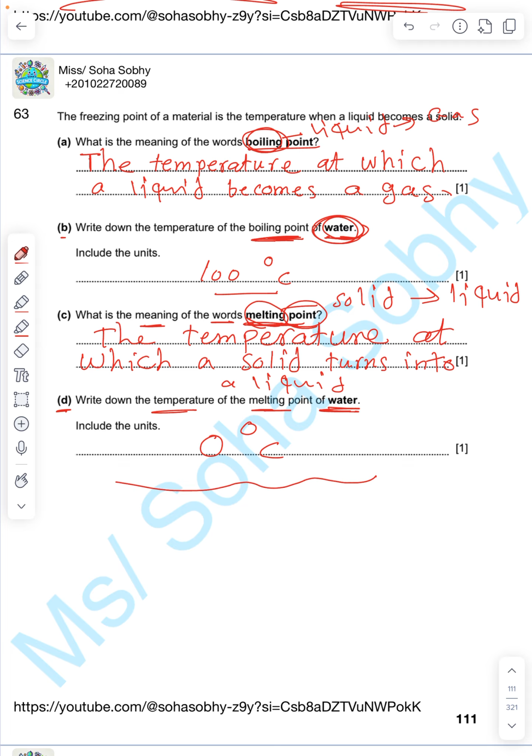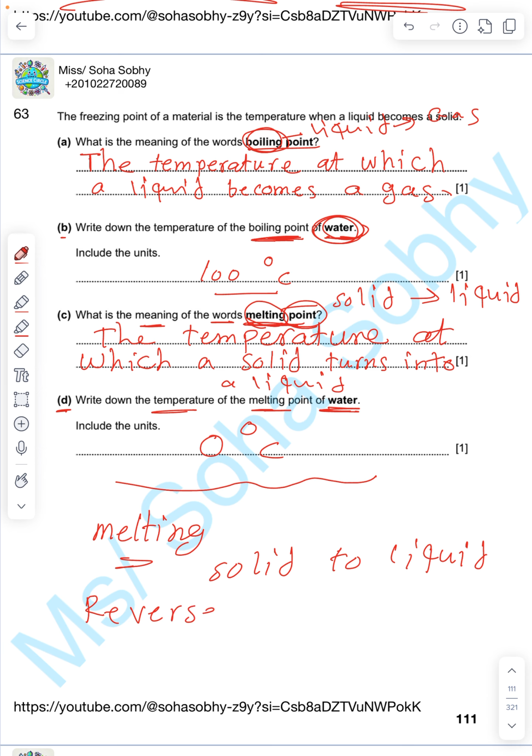I'm gonna ask you, what is the reverse process of melting? Melting itself is from solid to liquid. So the reverse process is, excellent, freezing or solidifying. Solidification.